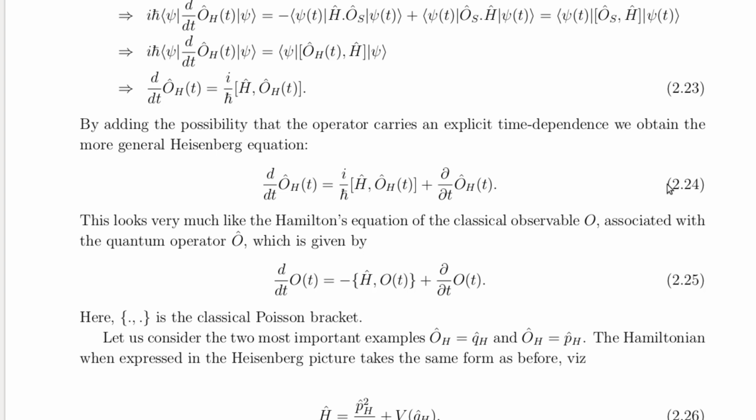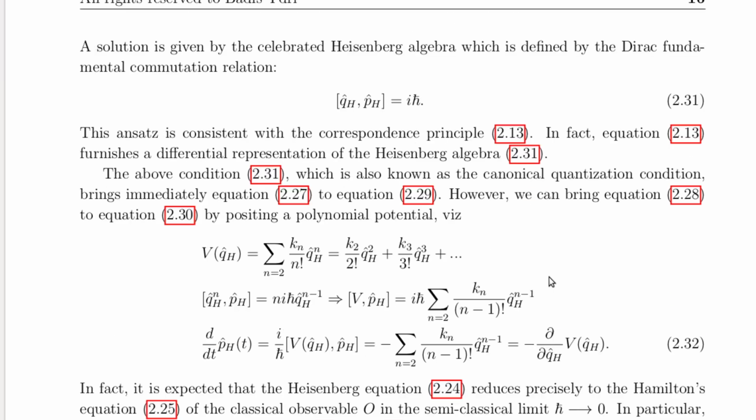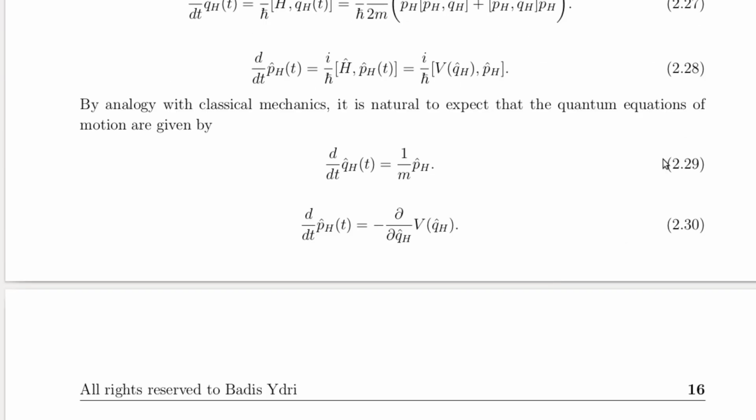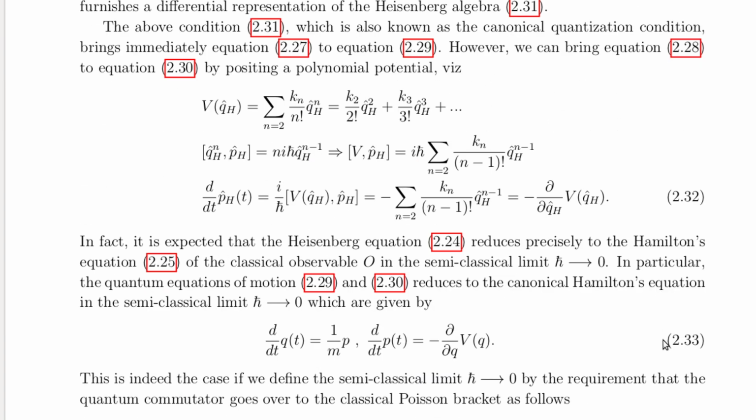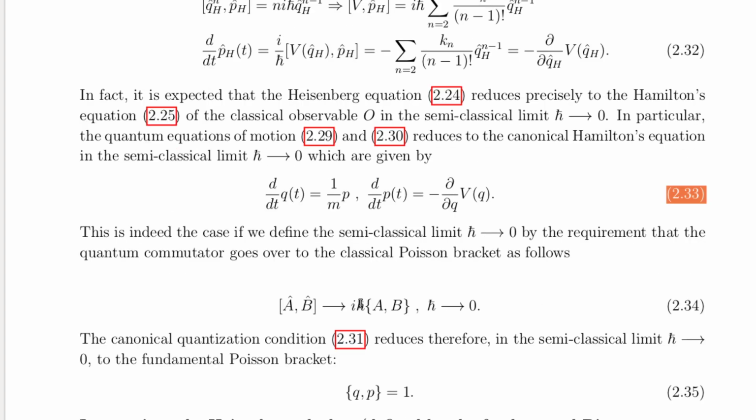Indeed, the Heisenberg equation of motion of the observable hat O subscript h, given in equation 2.24, reduces, in this limit, to the classical Hamilton's equation of the corresponding dynamical variable O, given in equation 2.25. For example, it is clear that the quantum equations of motion derived in equations 2.29 and 2.30 reduce to the standard Hamilton's equations given in equation 2.33.